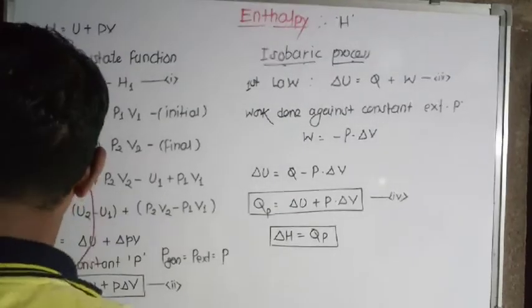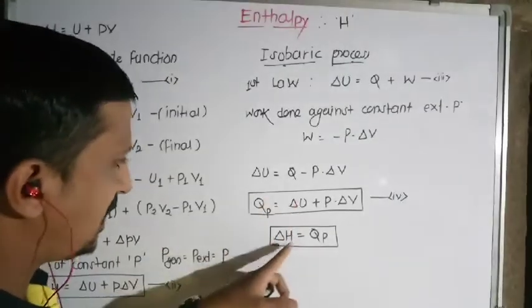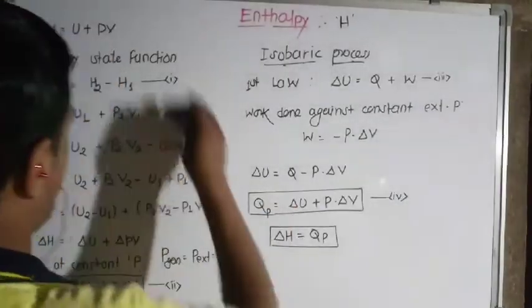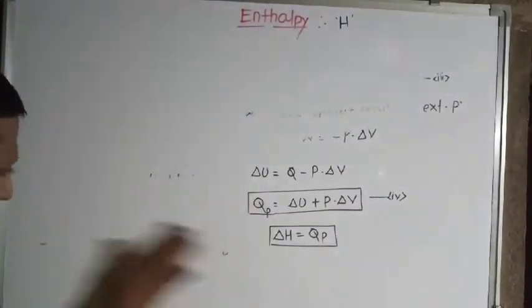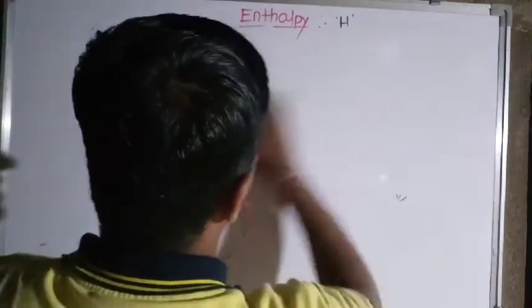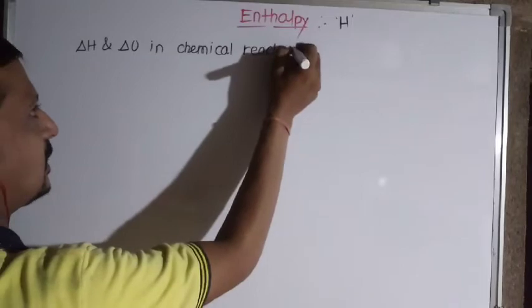Now we are going to consider the change in enthalpy, or the relation between delta H and delta U in chemical reactions. So far we have discussed a simple gas over which a piston is placed, and the change in pressure, volume, type of work, etc. Now we are going to consider chemical reactions in the piston also. It is the relation between delta H and delta U in chemical reactions.